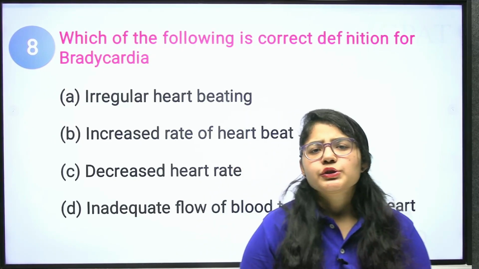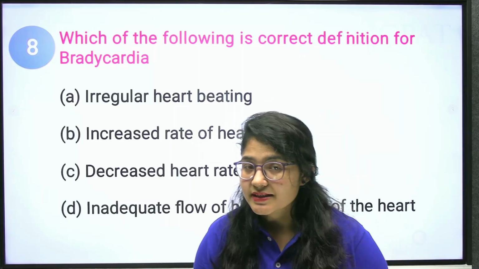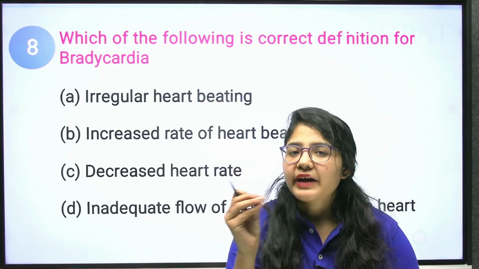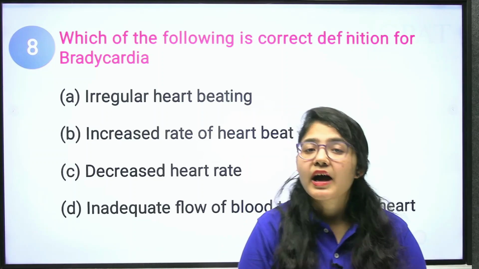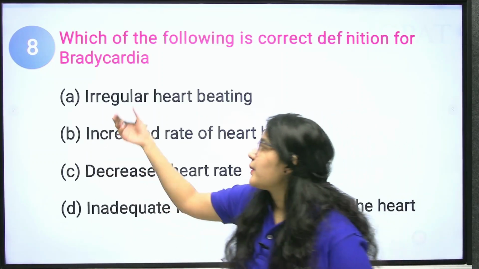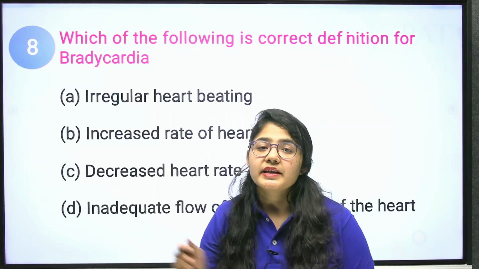Or you are doing any type of workout, then also your heartbeat increases. From trekking, you can remember tachycardia is the condition where the heartbeat increases, and bradycardia is the condition where your heart rate decreases. Clear?